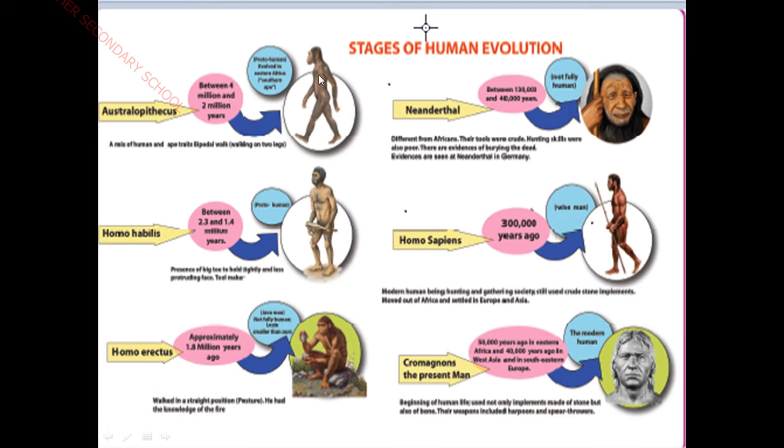First one is Australopithecus and Homo habilis, and the next Homo erectus, and the next after the Homo erectus is the Neanderthal, and the next to the Neanderthal is the human being, who started his life as Homo sapiens, and at last the type of modern human is known as Cro-Magnons.